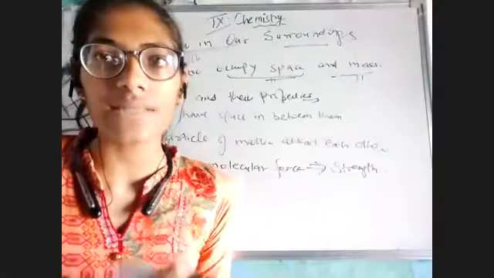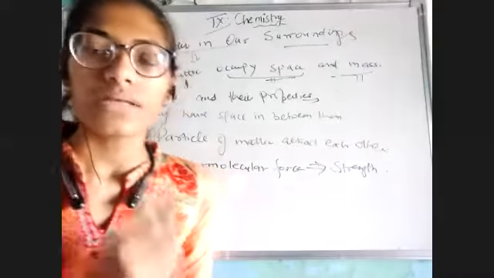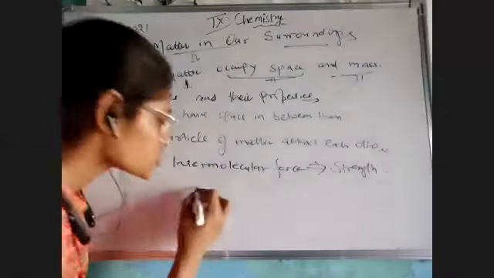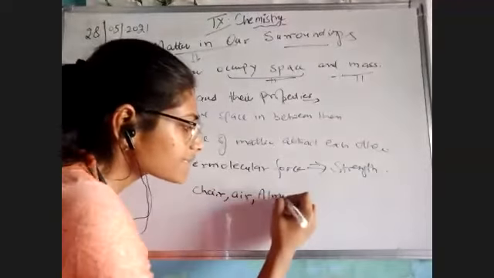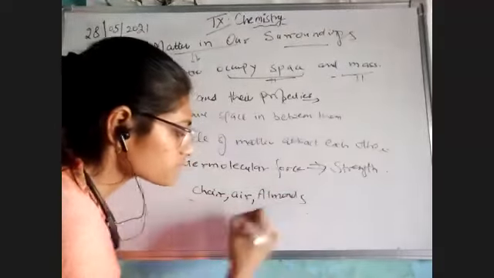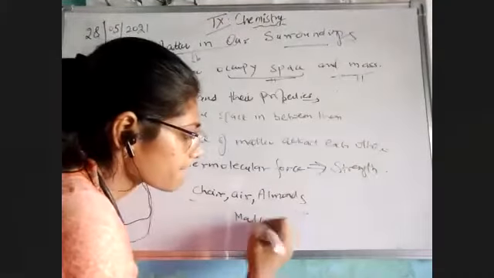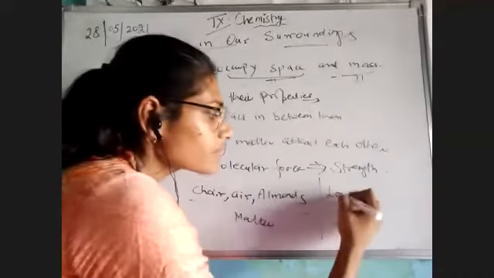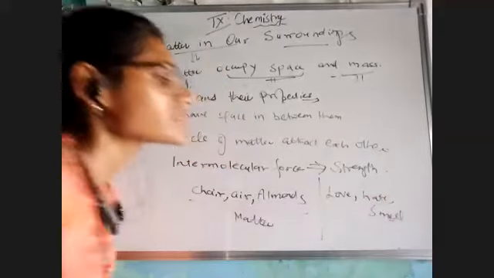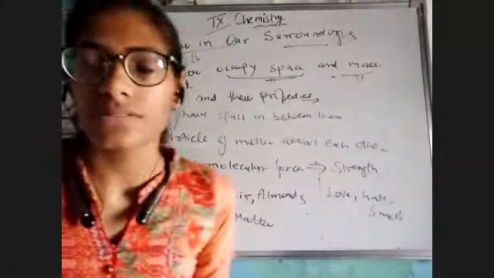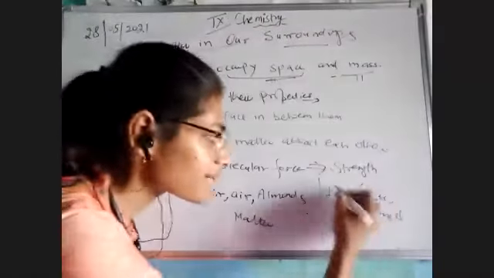Only then can we say that they are matter. So that's why chair, air, almonds, these are matter. But love, hate, smell, these are just feelings. They do not have any kind of space and mass. So these are not particles.